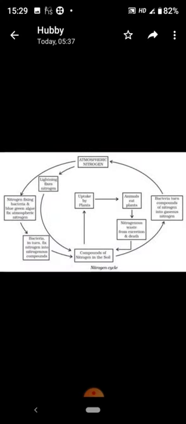See, here the nitrogen cycle is shown. Our atmosphere has nearly 78% of nitrogen gas. Nitrogen is one of the essential constituents of all living organisms as part of proteins, chlorophyll, nucleic acids and vitamins. The atmospheric nitrogen cannot be taken directly by plants and animals. Therefore, we need certain bacteria like blue-green algae which are present in the soil. They fix the nitrogen from the atmosphere and convert it into NO2, NO3, that is, into compounds of nitrogen.